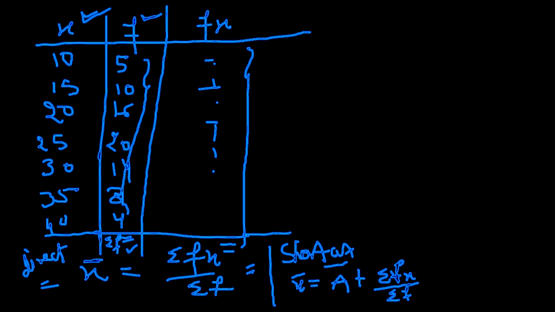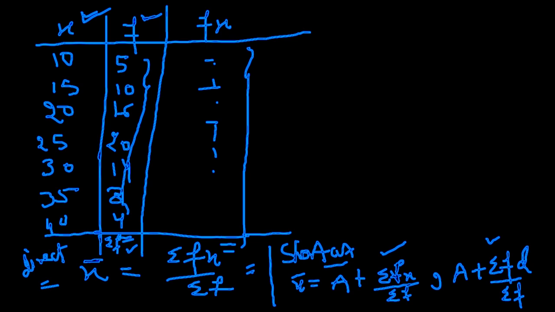Another way is assumed mean plus sigma fd over sigma f. Both are correct. You can also do like this.